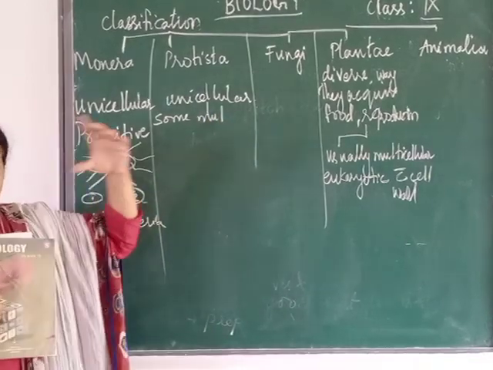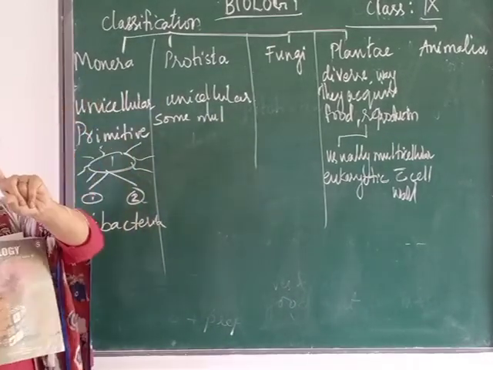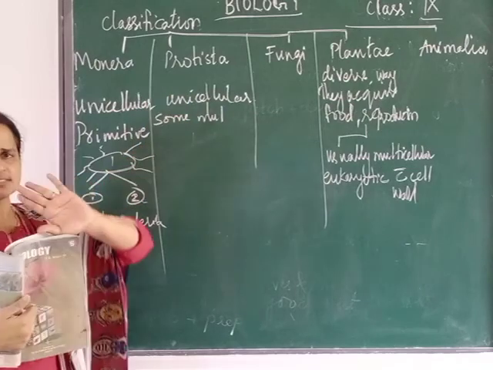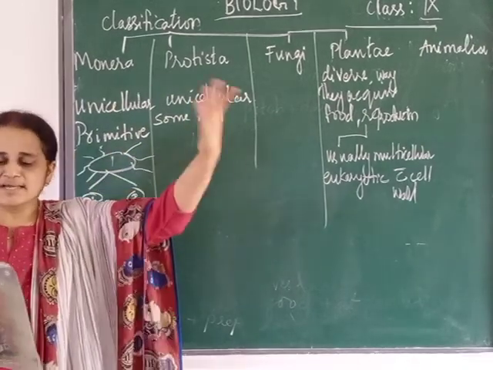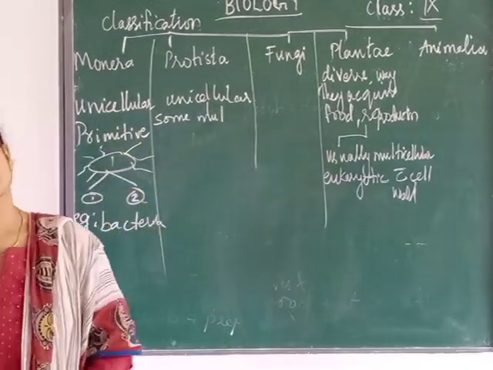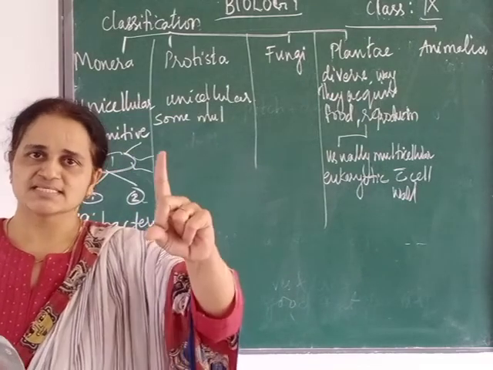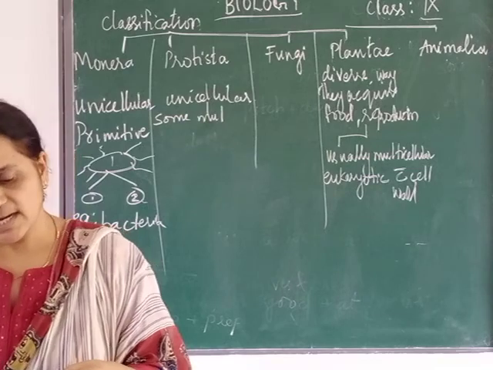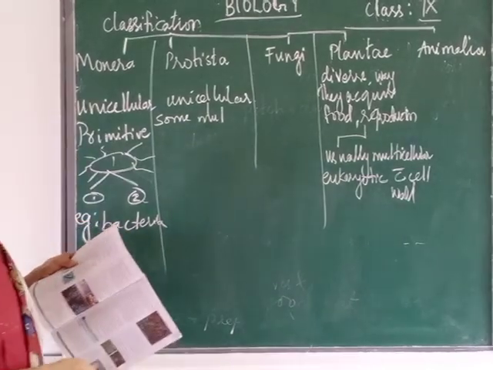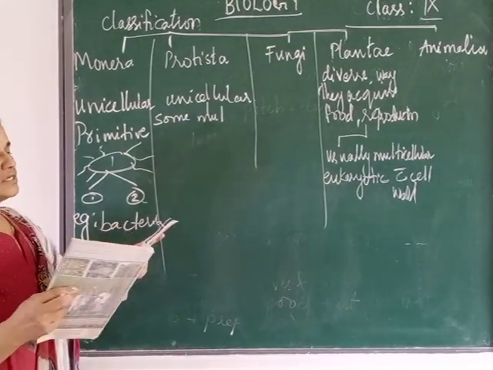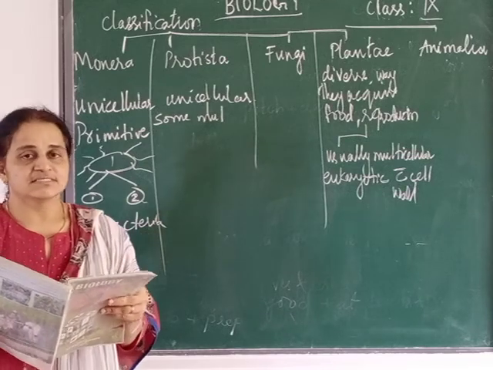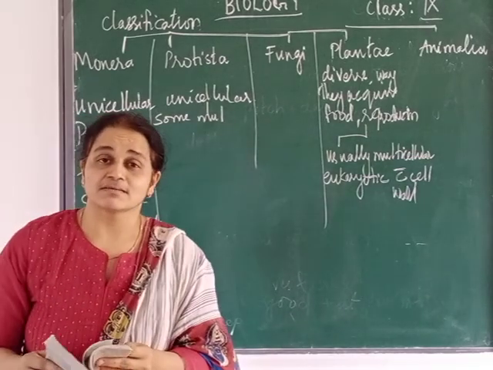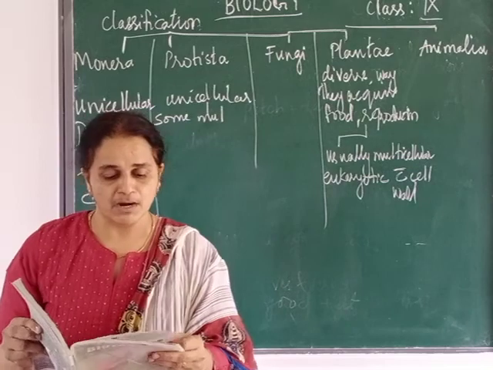When it is a single cell, it is unicellular; when more than one cell, it is multicellular. Here the cells have a membrane around the nucleus, so the nucleus is membrane bound.